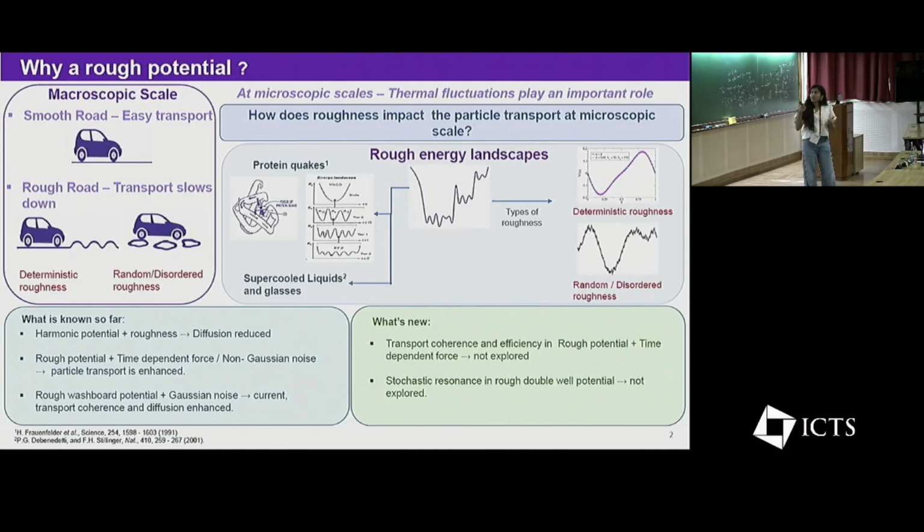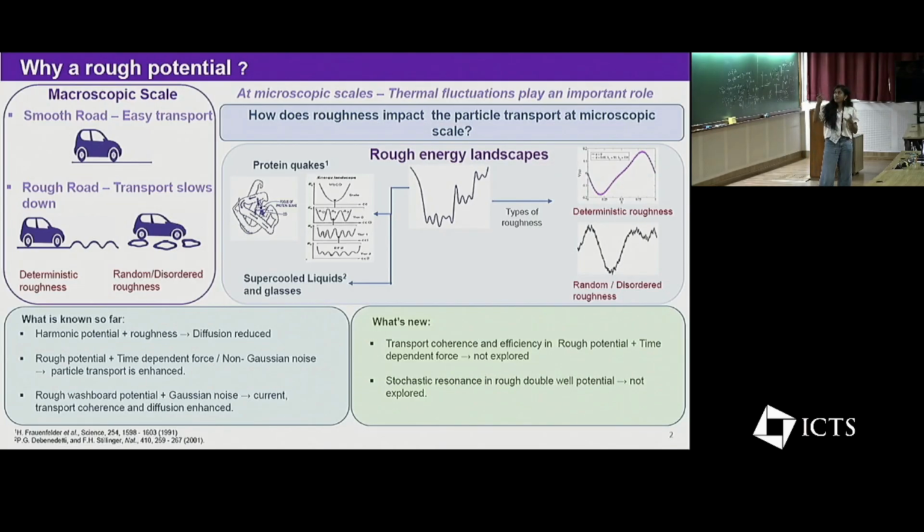It is important to understand such effects because in various phenomena like protein quakes and also supercooled liquids and gases, their energy landscape seems to have a hierarchical structure. Like given in the schematic image, they have multiple potential minima within one potential minimum. So it is important to understand how such an energy landscape will affect the transport of a Brownian particle.